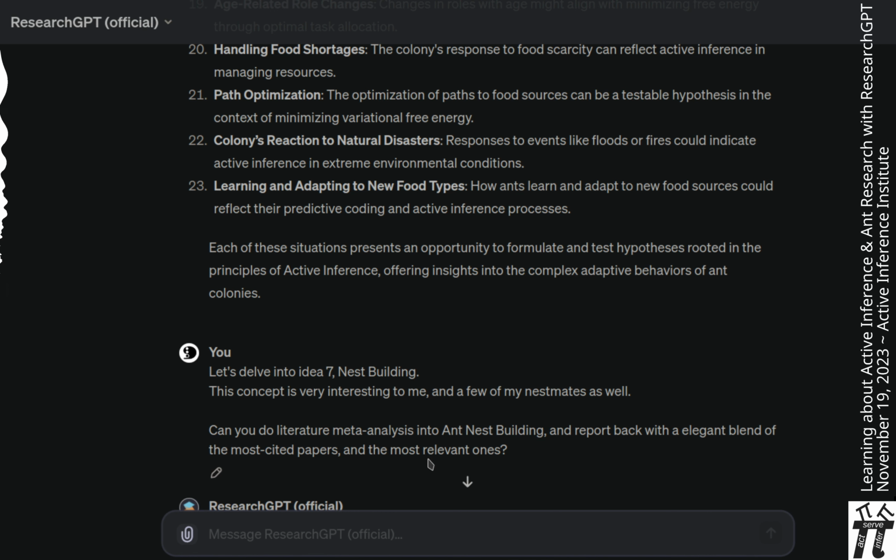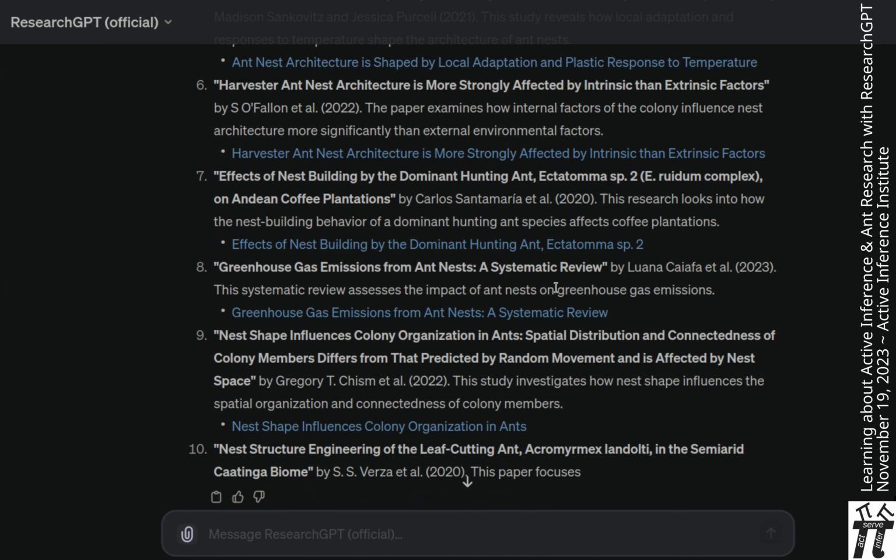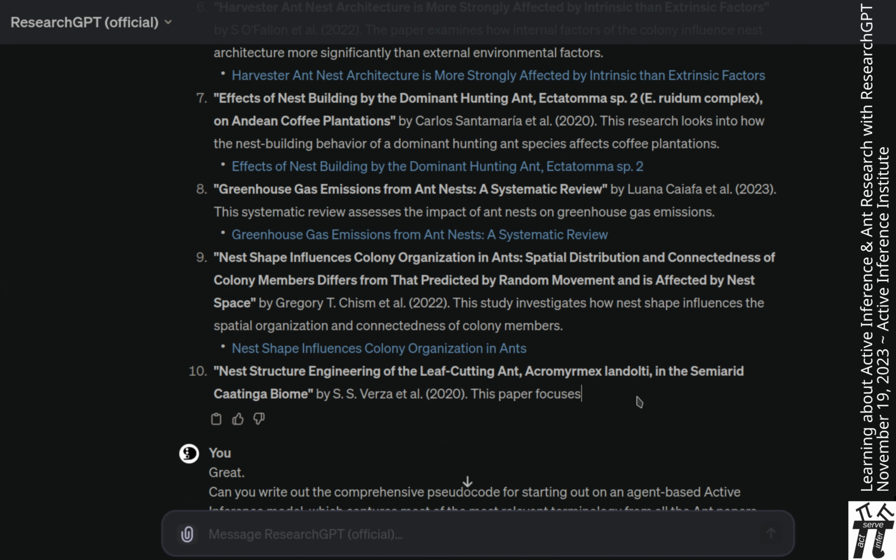Papers were returned. 10 papers were returned. I don't know which ones are highly cited and which ones are relevant. There were some cutoff answers, but broadly speaking, this looks pretty relevant since it's dealing with empirical and review work on ant nests.